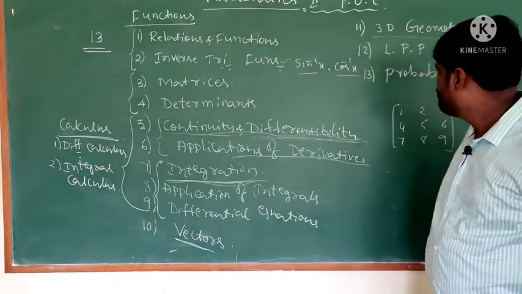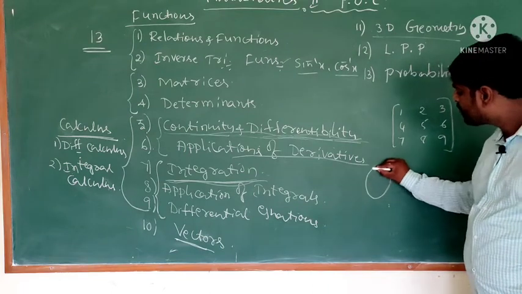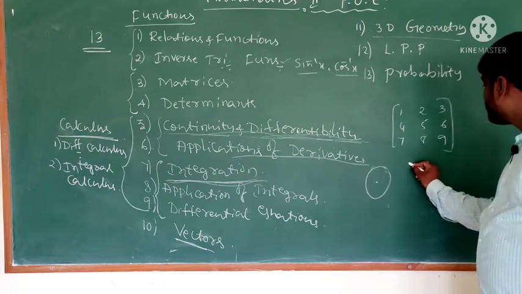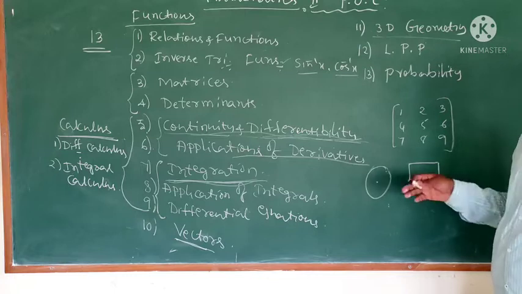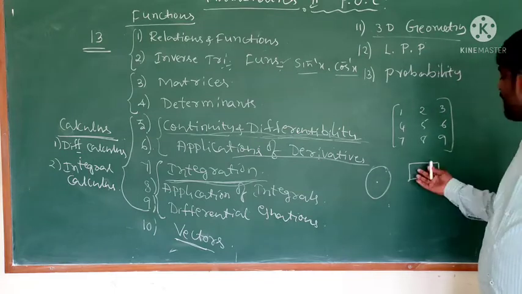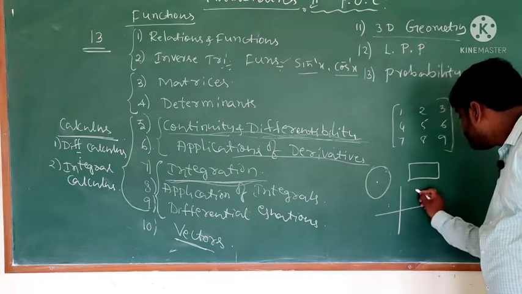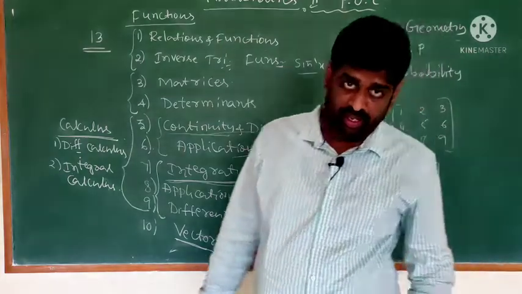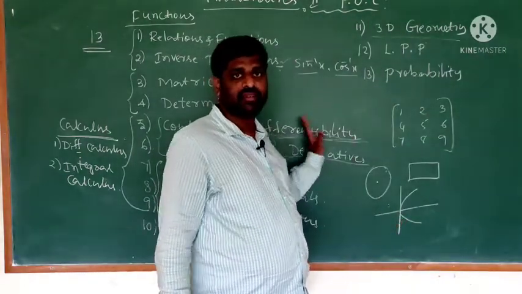For example, this is a circle, you know the area of a circle. This is a rectangle, you know the area and volume of a rectangle. And this is a parabola. Actually in first year this is a deleted syllabus, but in second year it will come.